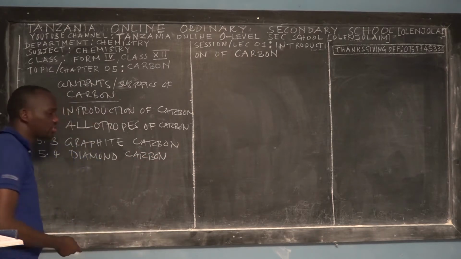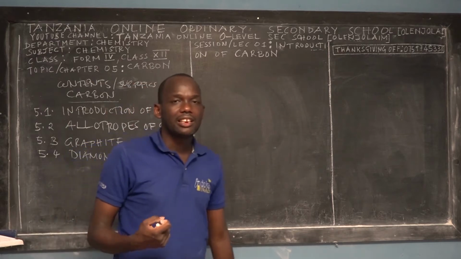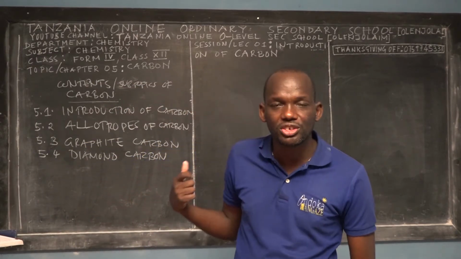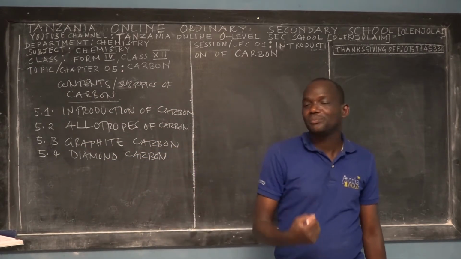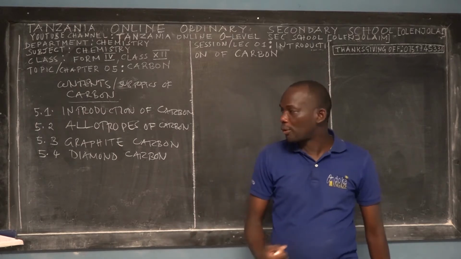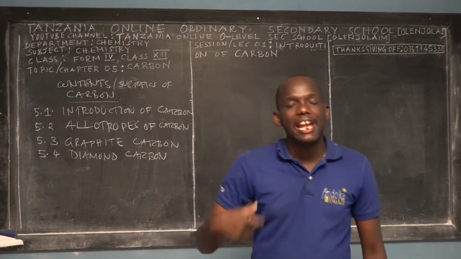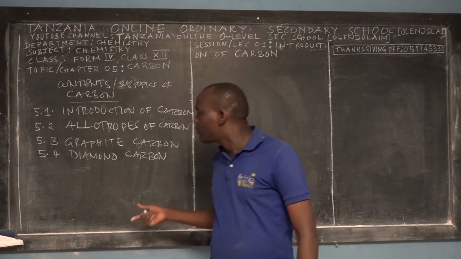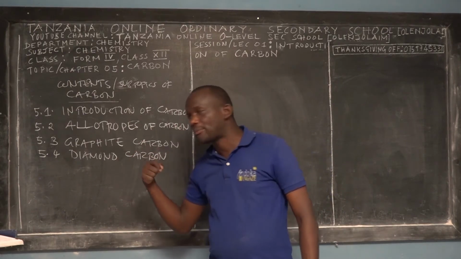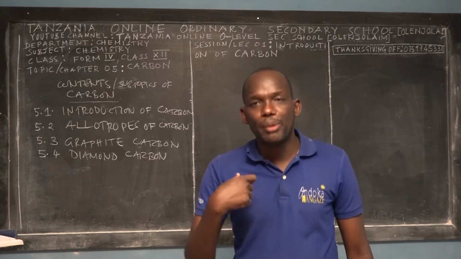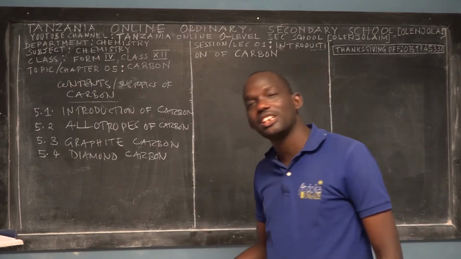So we'll draw its structure, we'll discuss how the covalent bonds have been formed, and then I will teach you the physical properties of diamond carbon, and then we'll differentiate between graphite and diamond carbon, and then I will mention the applications of diamond carbon in daily life.